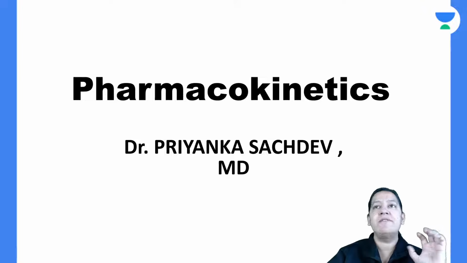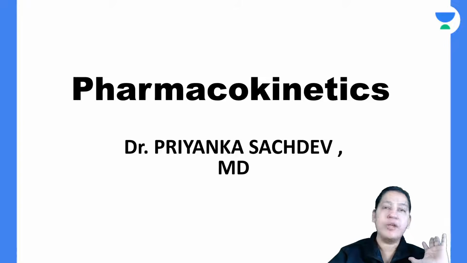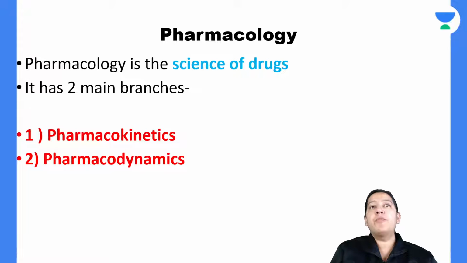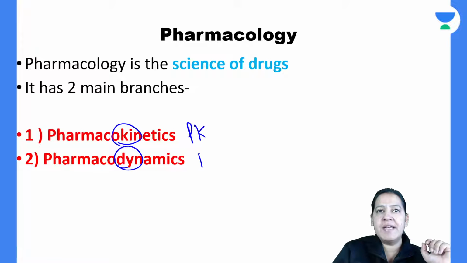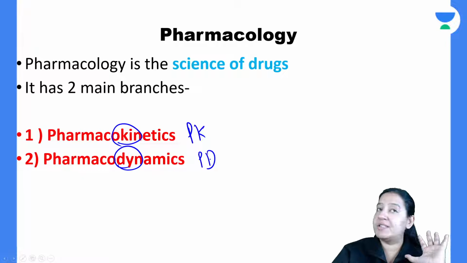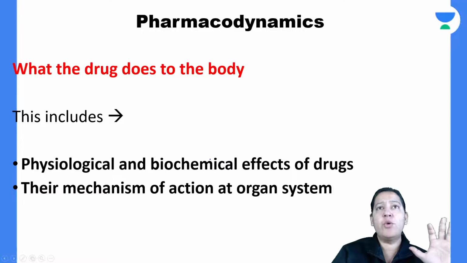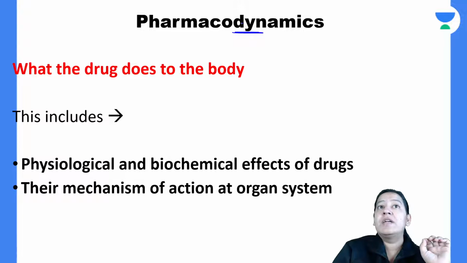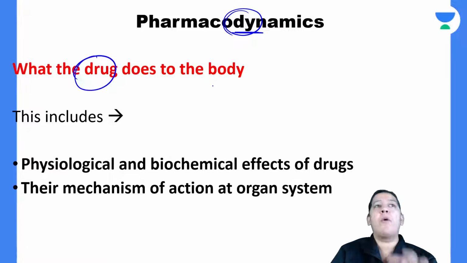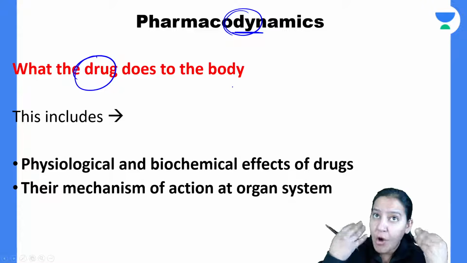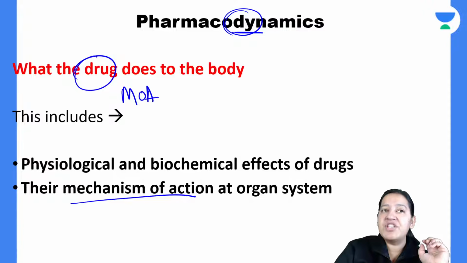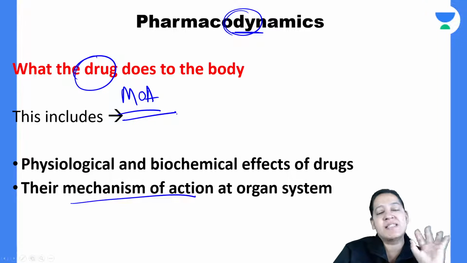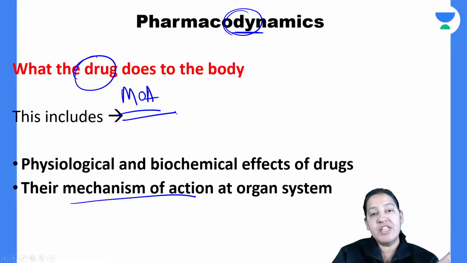We have started pharmacokinetics. I have already taught you that in pharmacology, we have two branches, pharmacokinetics and pharmacodynamics. Before starting, you should understand the difference between them. In pharmacodynamics, D for D, what the drug does to the body is known as dynamics. If I have any disease, I take a drug for it, and the drug is treating the disease. So here comes the mechanism of action of the drug. The mechanism of action of the main drug which is treating the disease comes under pharmacodynamics, which I am going to teach you tomorrow.